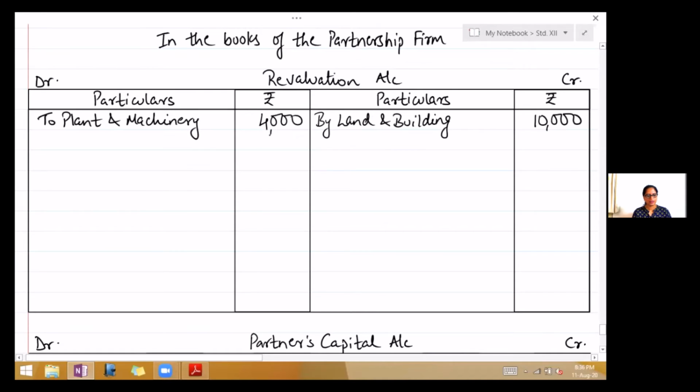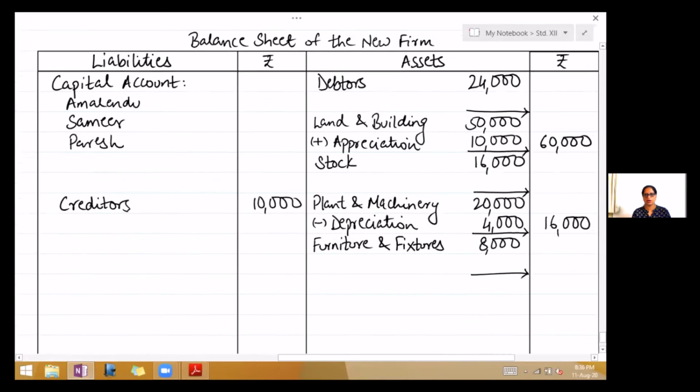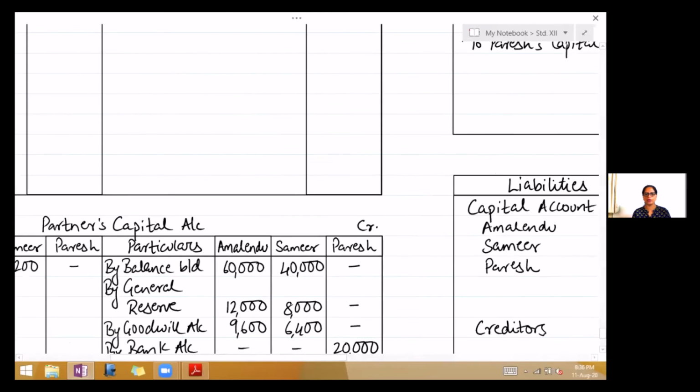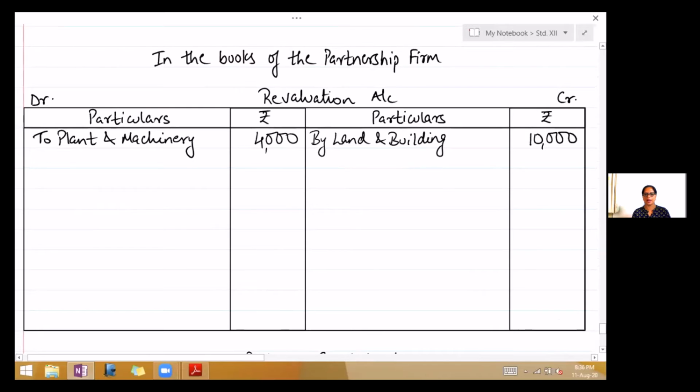Next, stock is valued at 20,000. So balance sheet, stock. It is 16, now it becomes 20. So that means there is an increase. So write add increase. How much is it increased by? 4,000. So value of asset has increased. So the second effect will come on the credit side of revaluation account. Write by stock 4,000.